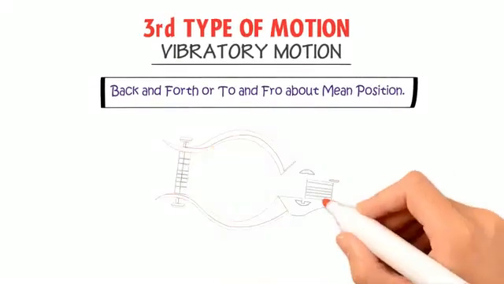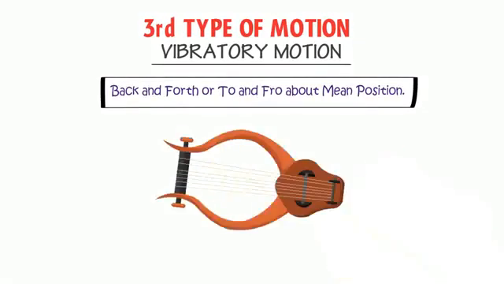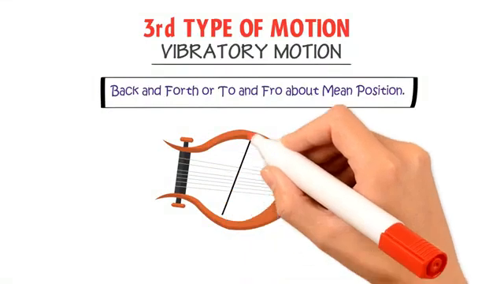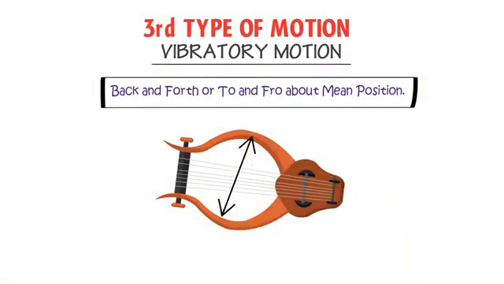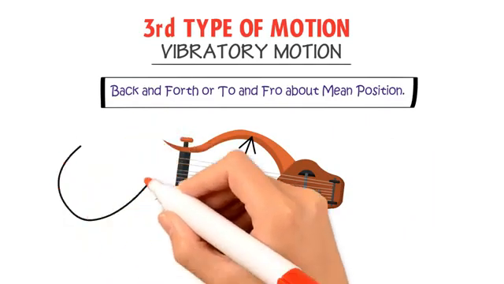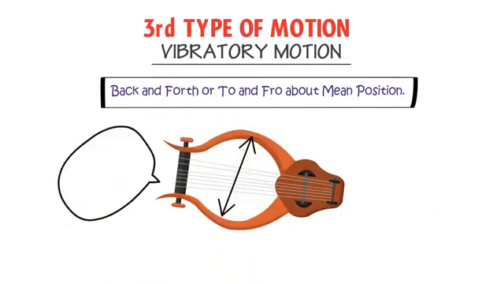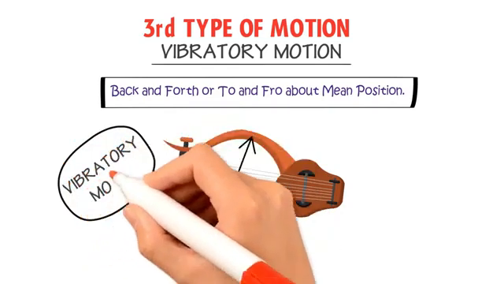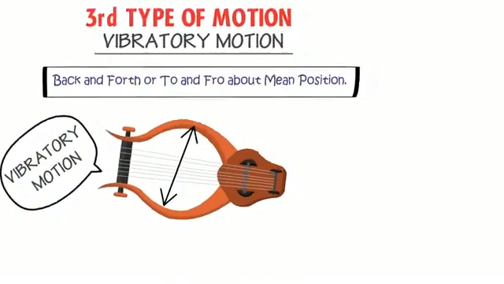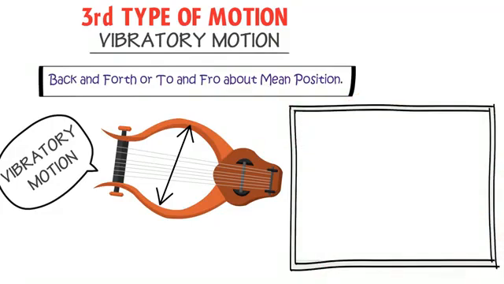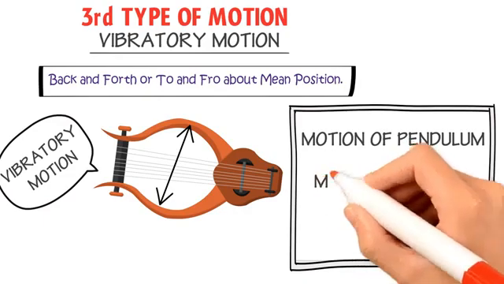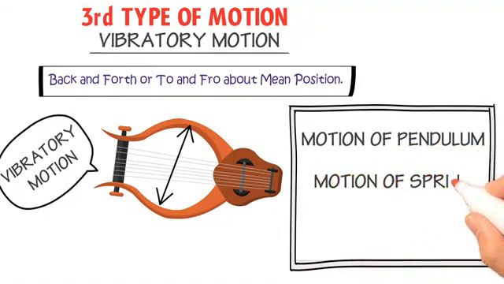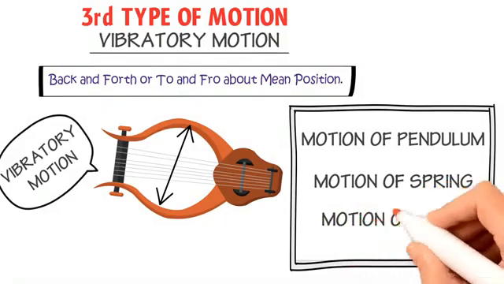For example, the motion of the wires of a sitar or violin. These wires move up and down. Once you pluck it upward or downward from its rest or mean position, as a result, these wires move up and down or to and fro. As a result, they perform vibratory motion. Other examples of vibratory motion are the motion of a pendulum, the motion of a body attached to a spring, and the motion of a swing.